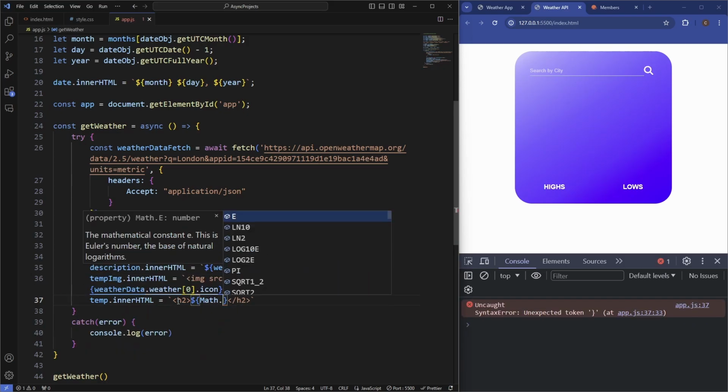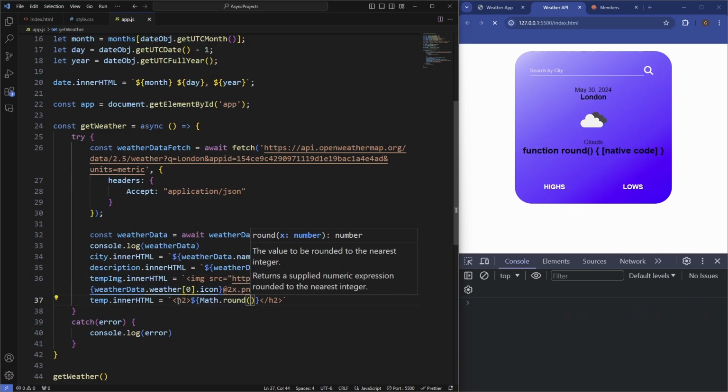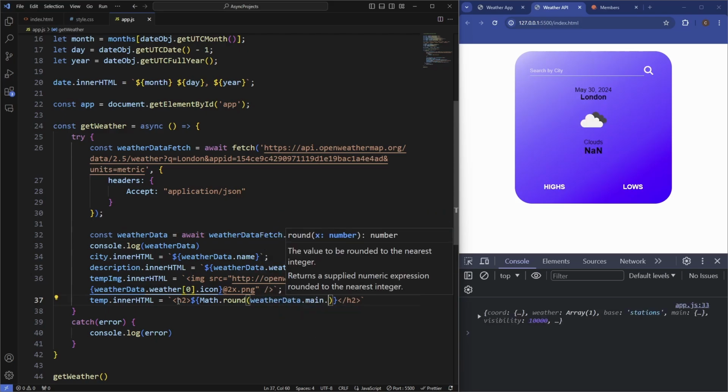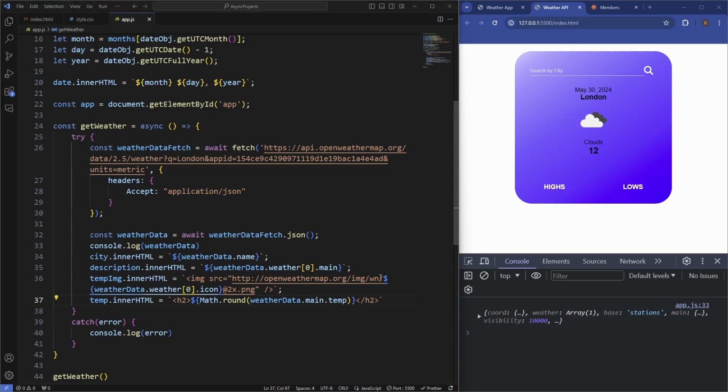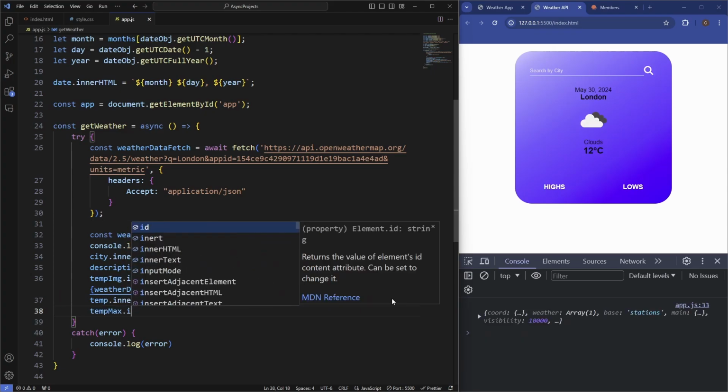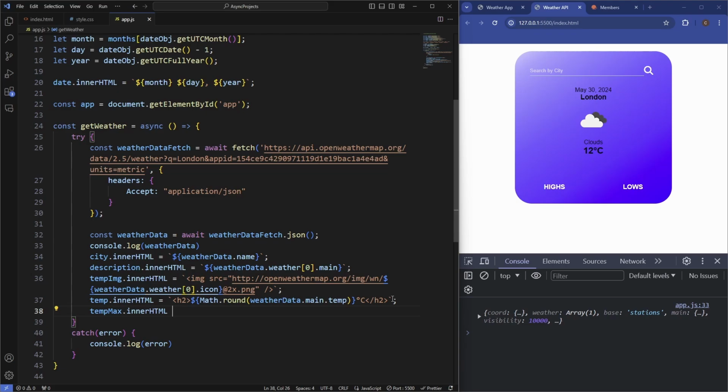We'll say Math.round, and then chuck that property in here. So weatherData.main.temp, and that's going to be our temperature there. And then let's just put degrees Celsius in here. Close that off, and then we'll do the one for tempMax.innerHTML.